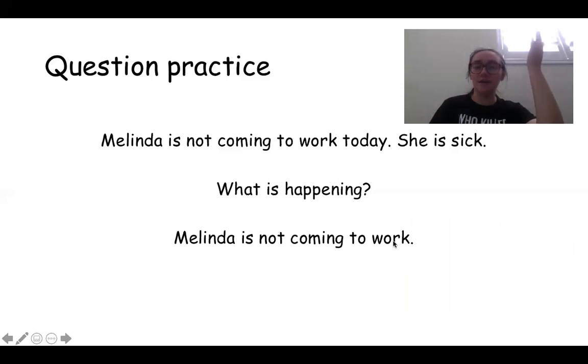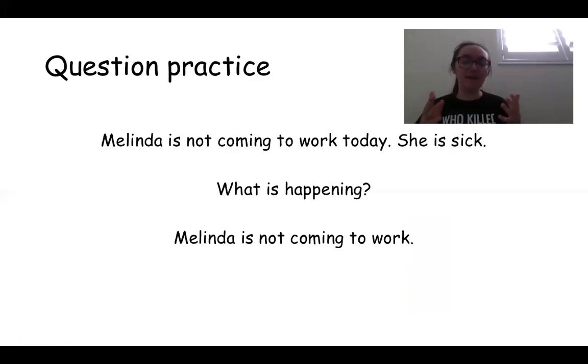Melinda is not coming to work. That's the answer. Because what is happening? What's the action? Even though it didn't ask who, we know that the action that's happening is not coming to work today, but we need to add who is not coming to explain the action that's happening, right? Because if we say what is happening, we have to talk about the person that it's happening to, right? Melinda is not coming to work today. What is happening? Melinda is not coming to work.